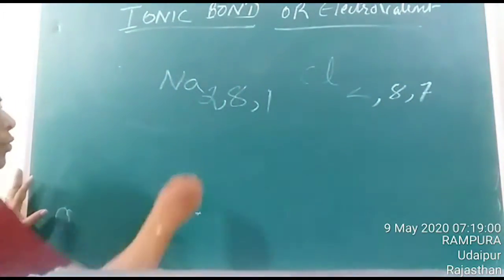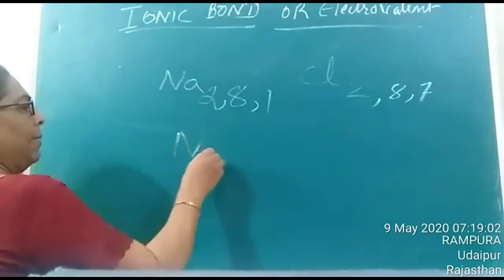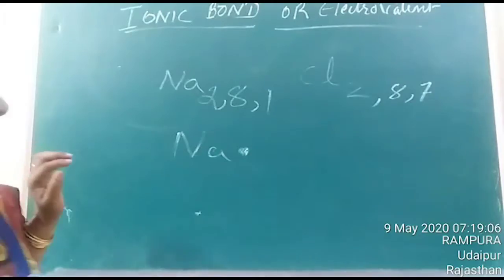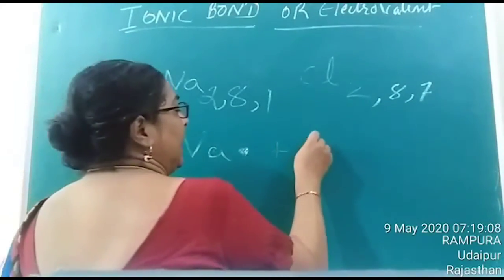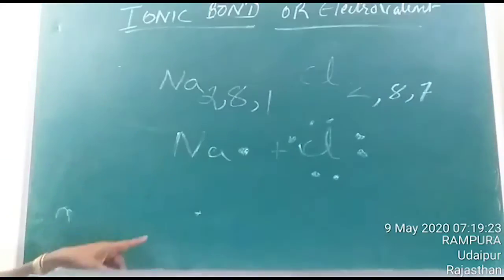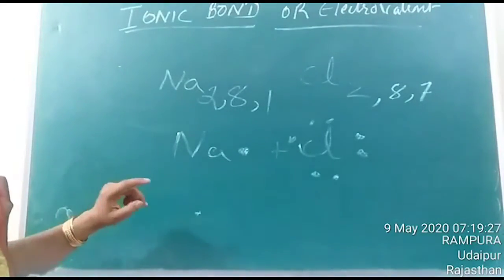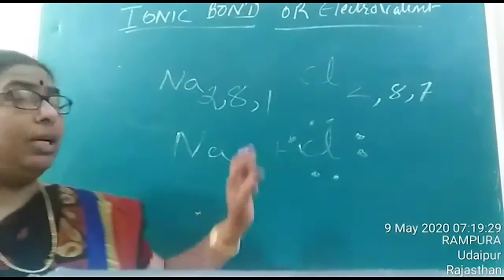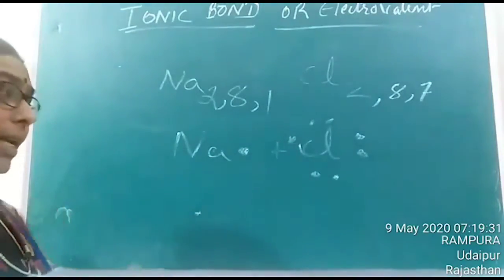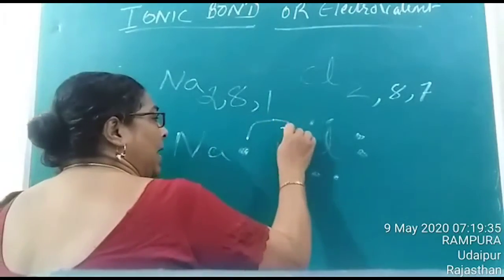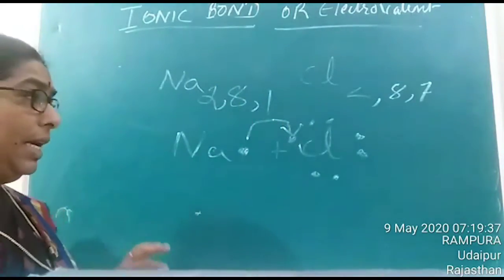That means according to Lewis structure, we can represent sodium with 1 valence electron, and chlorine with 7 valence electrons. So sodium loses 1 electron and chlorine gains 1 electron.